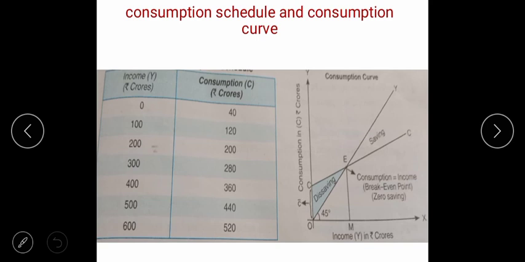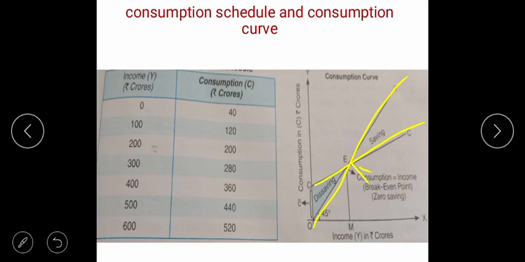Now see, this is the aggregate demand and this is the aggregate supply. When they are intersecting at a point here, this is the consumption, where consumption is equal to income.